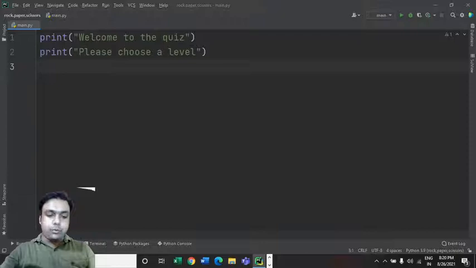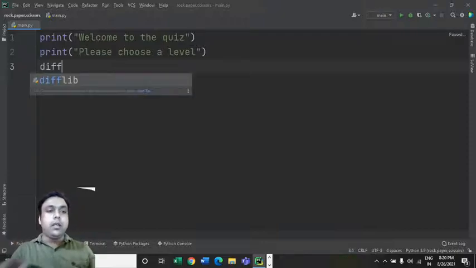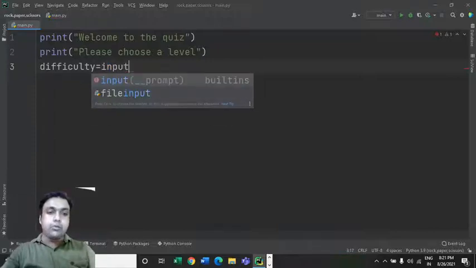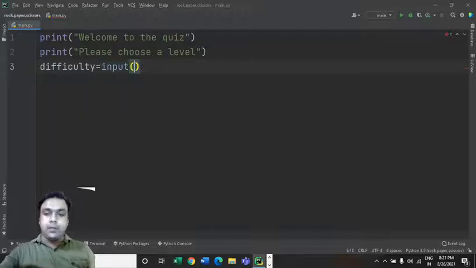We can get the input from the user in a variable like this: difficulty is equal to, and then we simply make use of the input command.